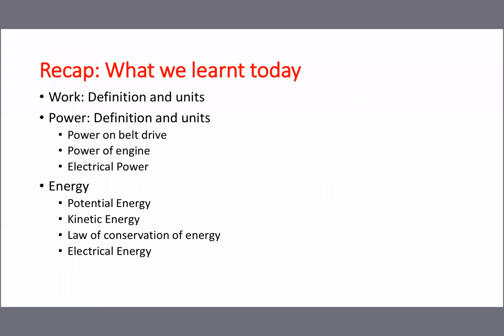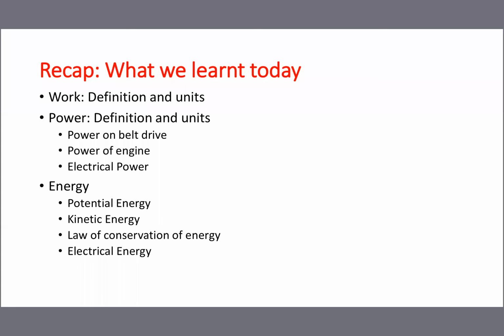So what we studied: first, what is meant by work, definition and unit. Let me recall briefly. Work done means the product of force applied and distance moved. The standard unit is joule. Then power: the rate of doing work is called power, or work done in a particular time. The unit is watts or HP.